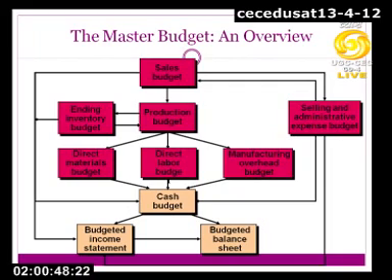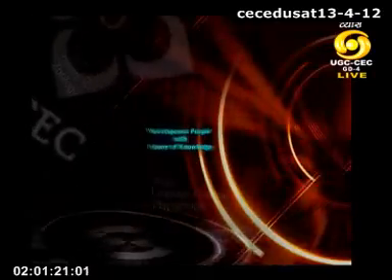I hope this discussion was helpful to you, and you could get a fair idea about what a budget is, what budgeting is, what the budgetary control system is, and how these three things are important for planning and controlling, or rather how they support the managerial functions of planning and controlling. Not only planning and controlling, it also helps in motivation and coordination, but most importantly in planning and controlling. Thank you very much.